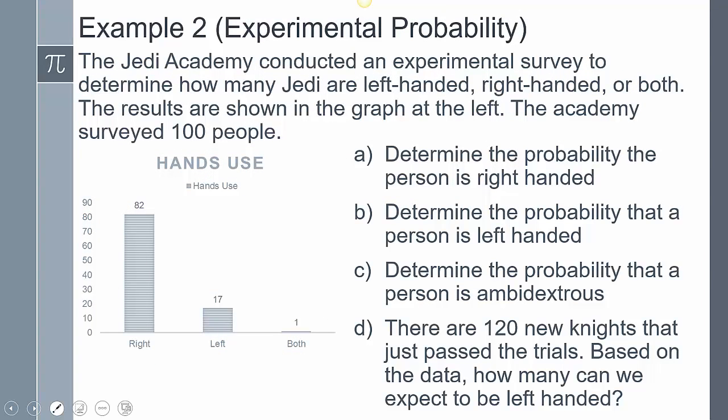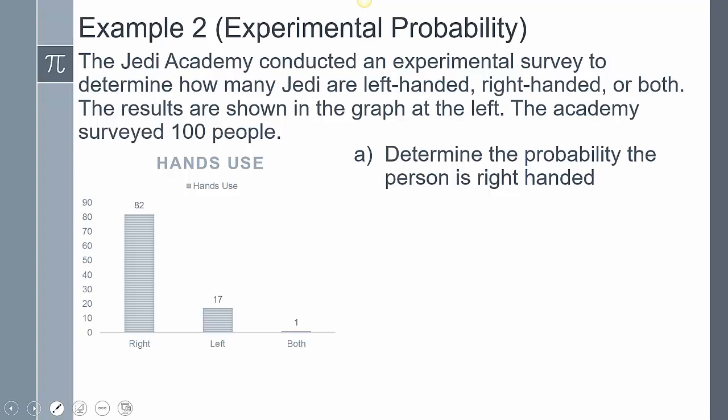Example number 2, it says the Jedi Academy conducted an experimental survey to determine how many Jedi are left-handed, right-handed, or both. The results are shown in the graph at the left. The Academy surveyed 100 people. So it's asking us to do these 4 things. The first, determine the probability that the person is right-handed.